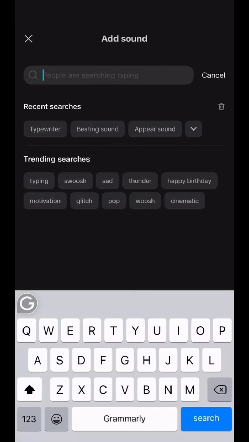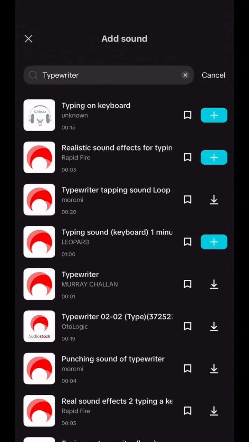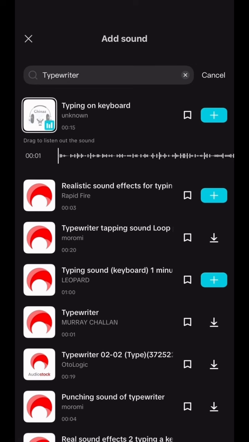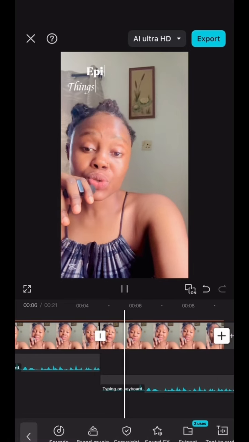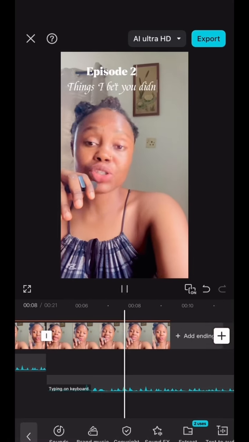When you do this, search for typewriter and you will find different typewriter sound effects. Choose the one you like and add it to your video. Adjust it within the text and do all the necessary edits. Reduce the volume a bit so that it does not overshadow the main video. And that should be all.